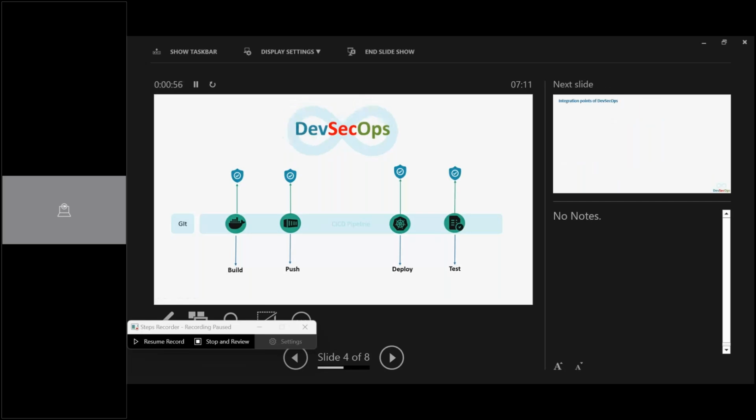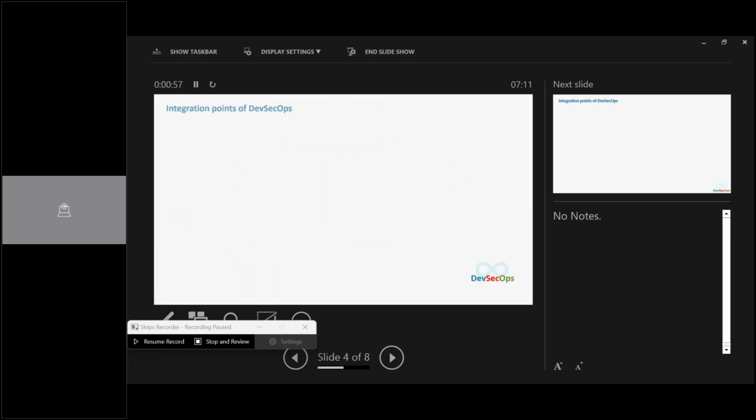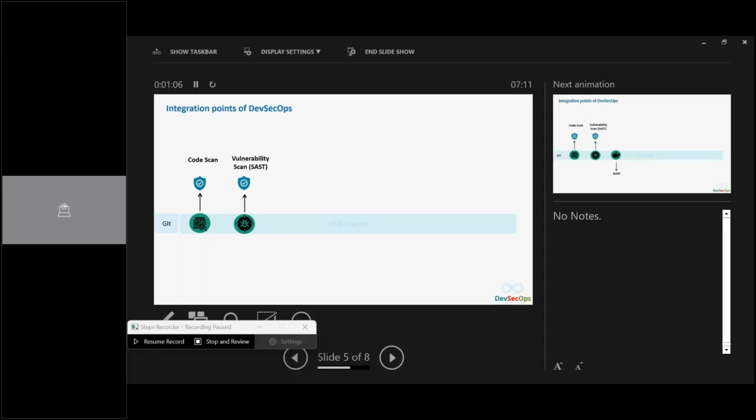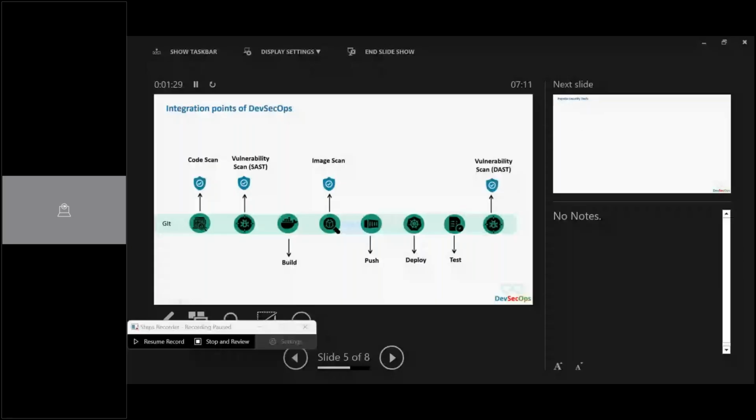How does DevSecOps come into the picture? Say we have integration points. You start with the same CI/CD. First, you do the code scanning. Second, you do the vulnerability scanning, which is SAST, static application security testing. Then you do the build. After building, you do the image scan on whatever image you have created, before the push. Then you deploy, say, in Kubernetes. Then you perform some testing, and then you also have a vulnerability scan. So this is a complete structure of a DevSecOps pipeline which we go with.